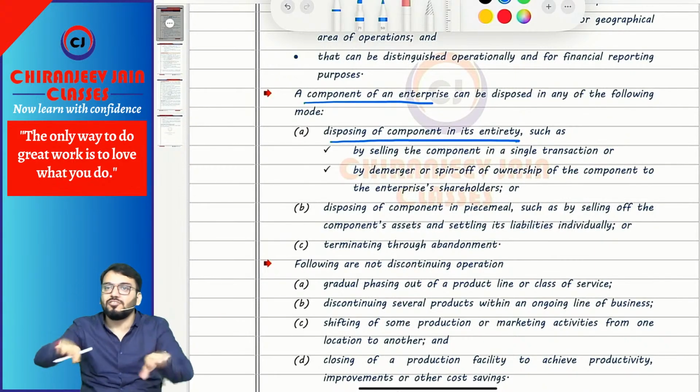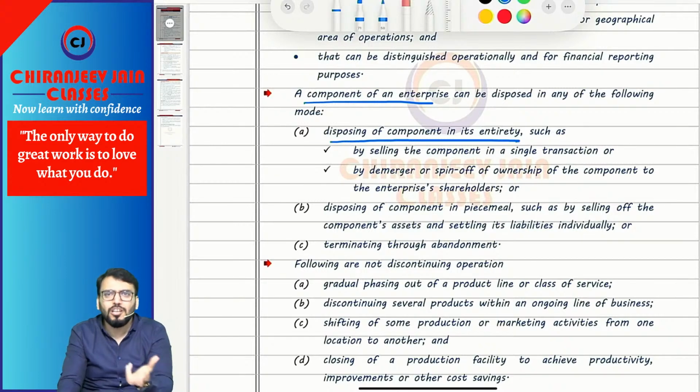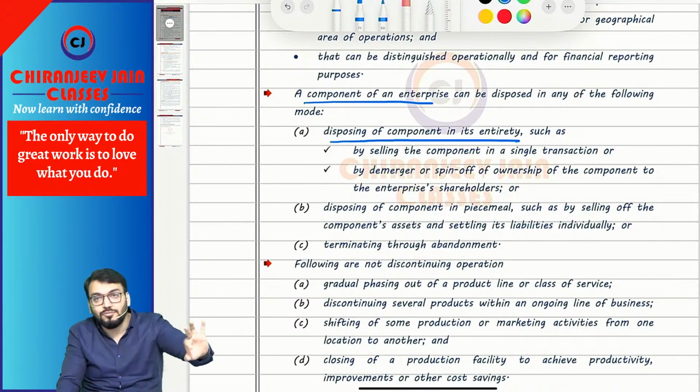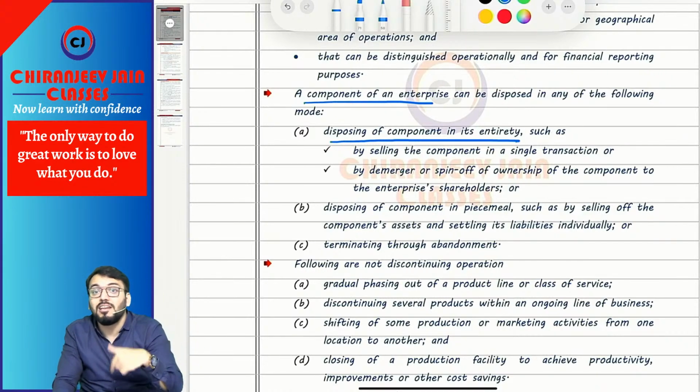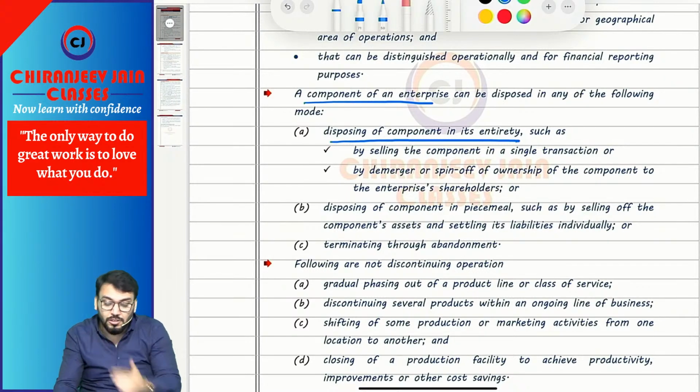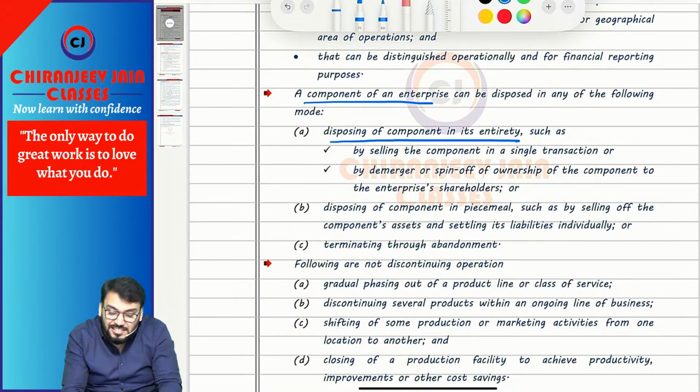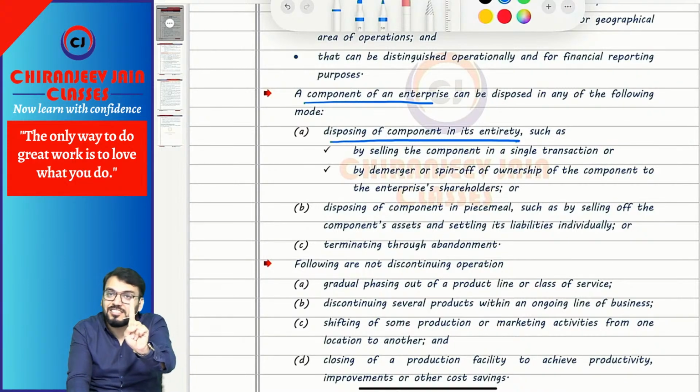For example, this is a classroom. This is one of the components of this building. If you sell the entire classroom with all benches, all projectors, all cameras, all tube lights, everything, to a single person in a group sale, so it becomes what? Entirety. Understood? So disposing of a component in its entirety means selling the component in a single transaction,